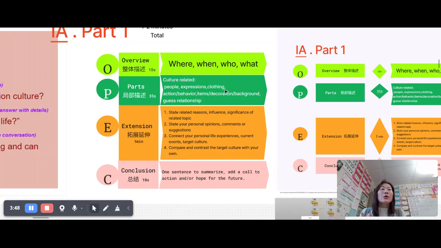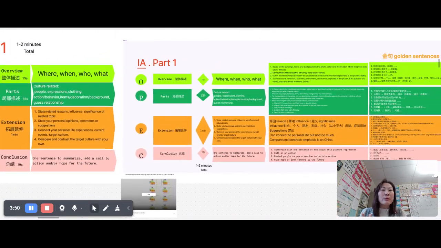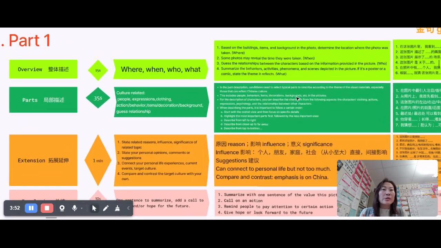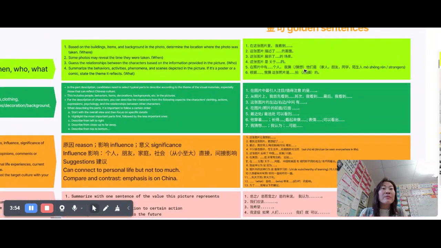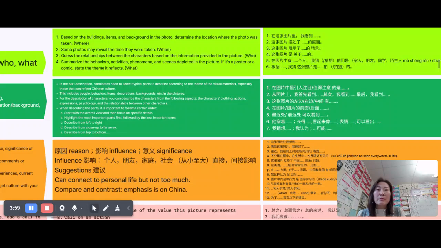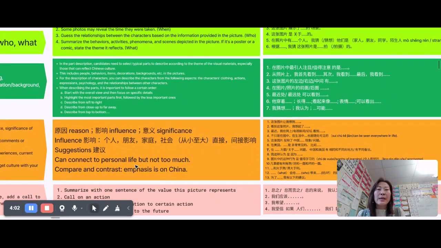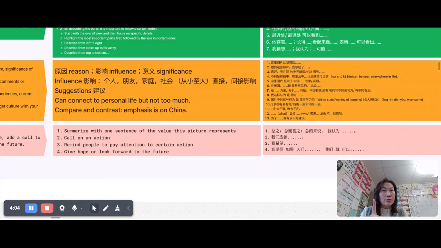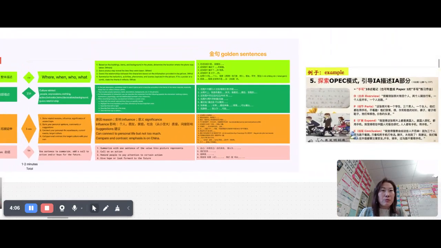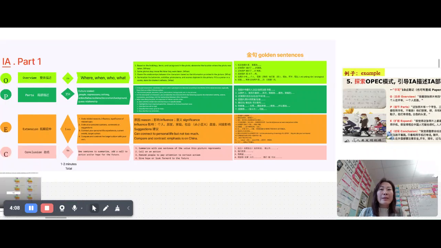That's your part 1. Before we move on, 毕森老师 has given you all these golden sentences you can use to describe, also focusing on the detailed parts of the description, what you could use and the order you can use them in. Make sure you read it in detail. This will be really helpful when you prepare. All right, that's part 1.